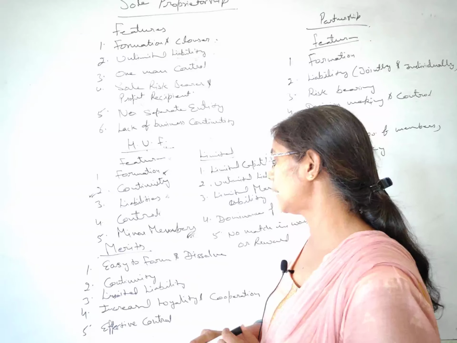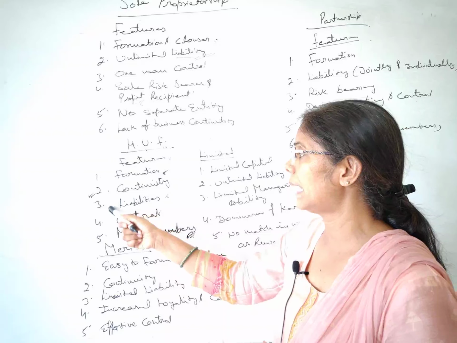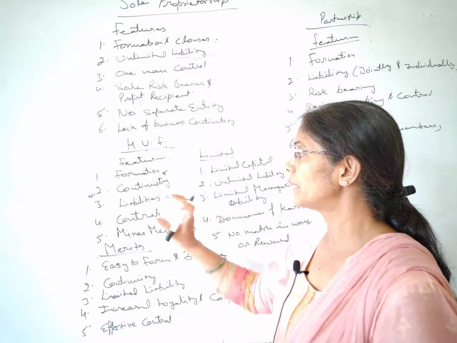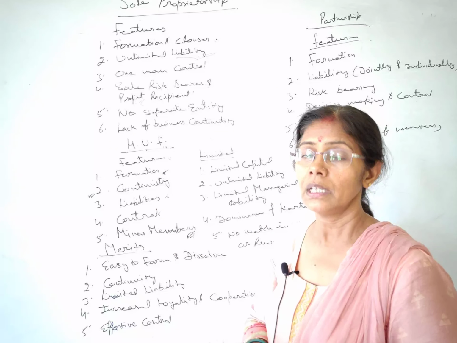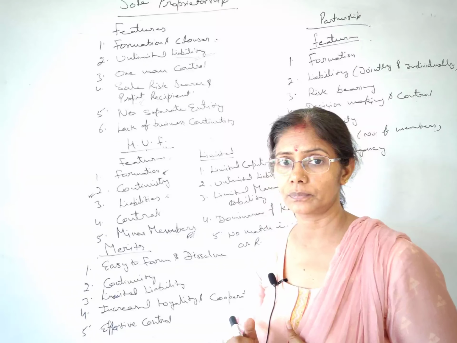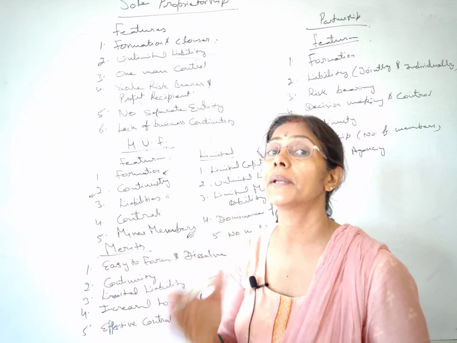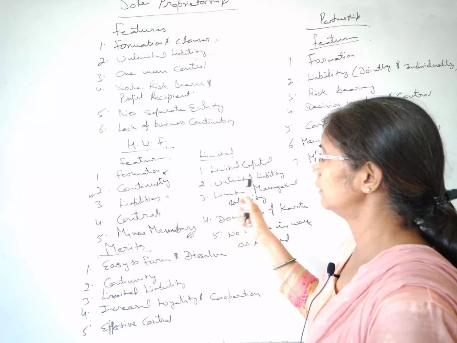Next we have limited liability. See, here we have talked about the liability of Karta and other co-partners. So we can take one part in the merits and another part in the demerits. The liability of Karta is unlimited, so that I can take in the limitations, unlimited liability.